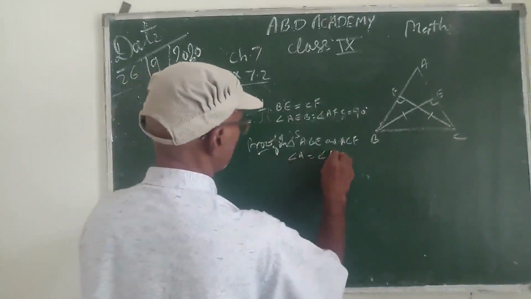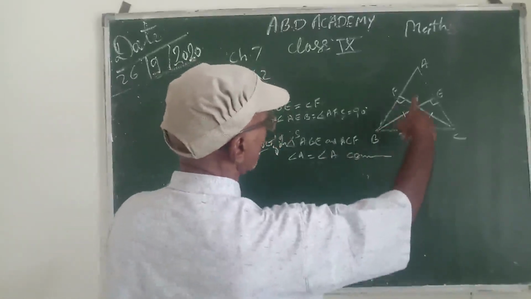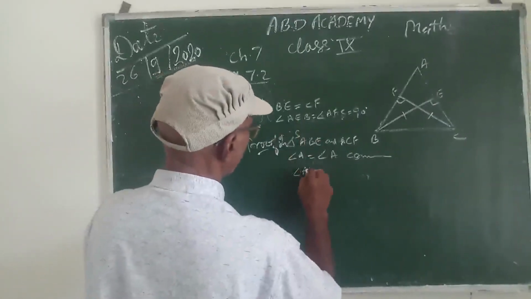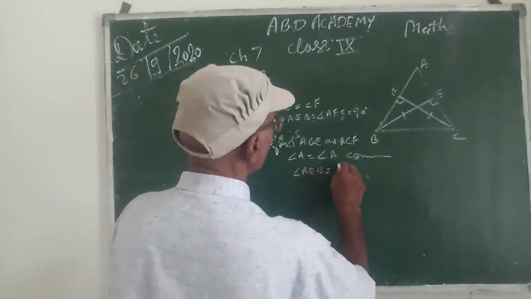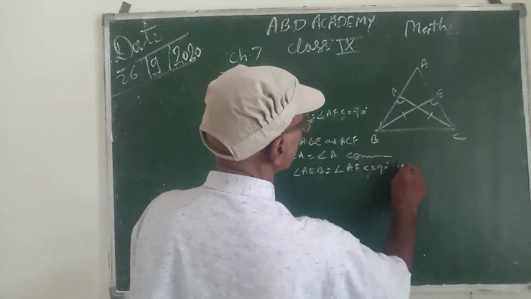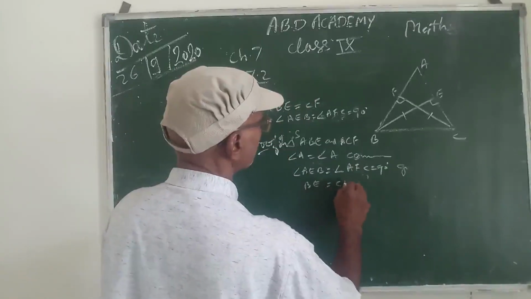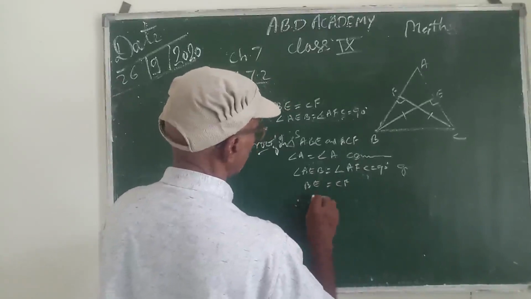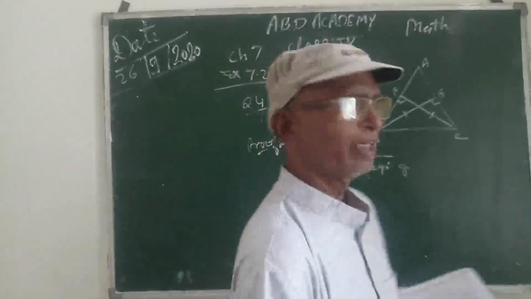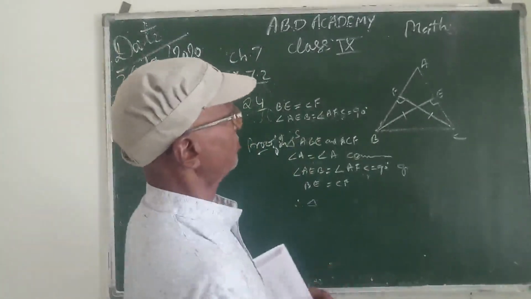Angle A is equal to angle A. And angle AEB is equal to angle AFC, equal to 90 degrees, it is given, and altitude BE is equal to CF. Therefore, triangle ABE is congruent to triangle ACF by the ASA congruency rule,